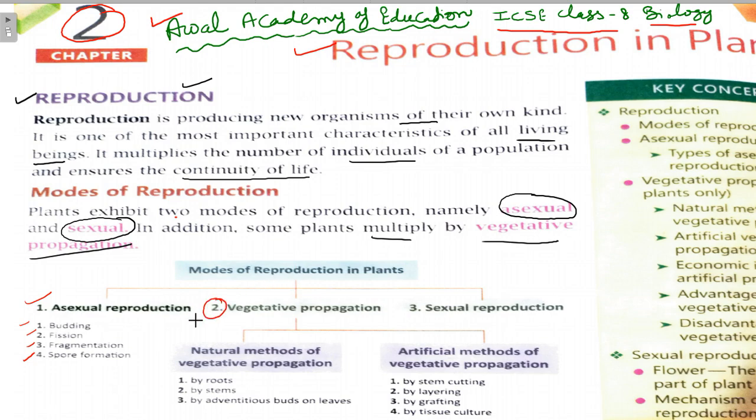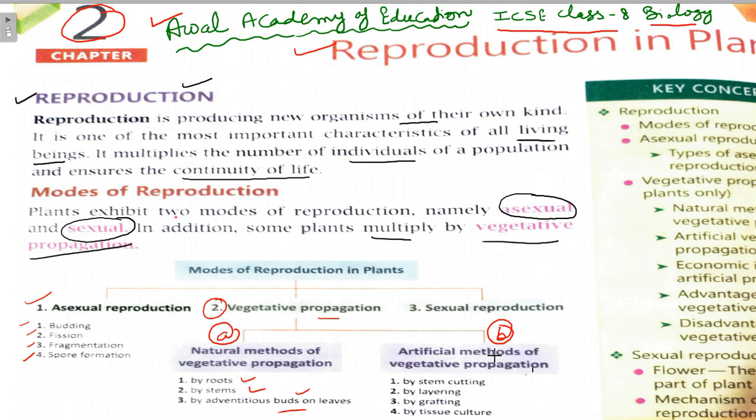Second is vegetative propagation. Its modes are of two types. You can divide it into A and B. In A, you can keep natural methods of vegetative propagation. They may be by roots, by stems, or by adventitious buds on the leaves.